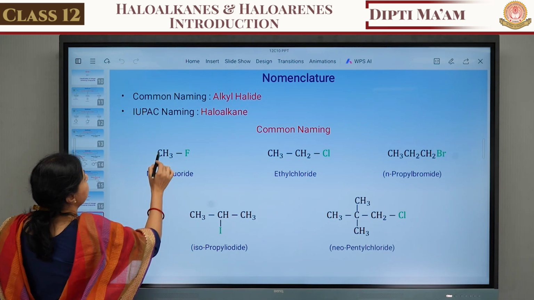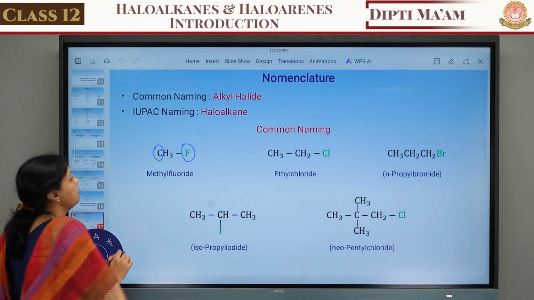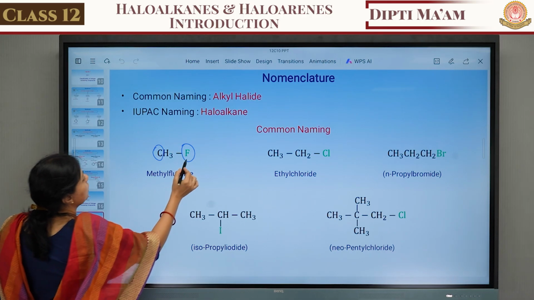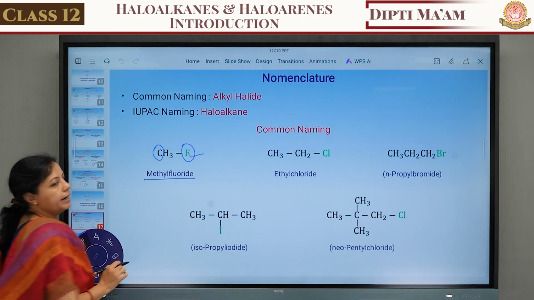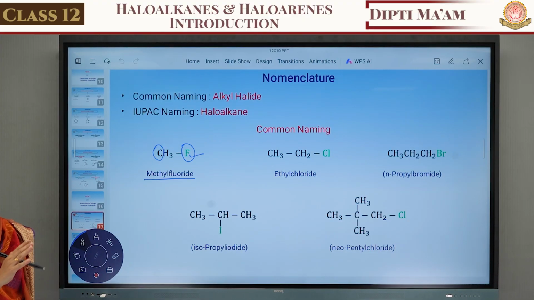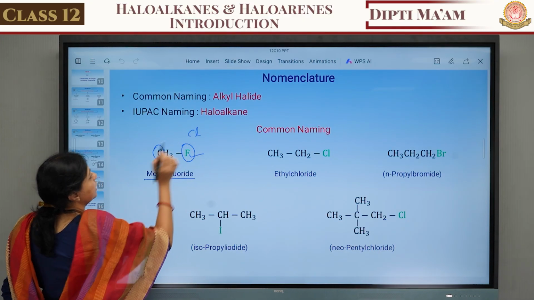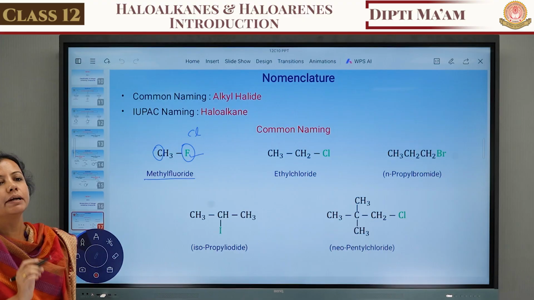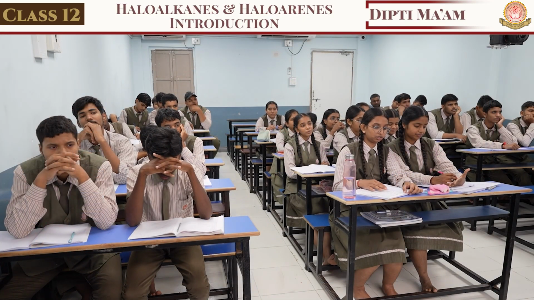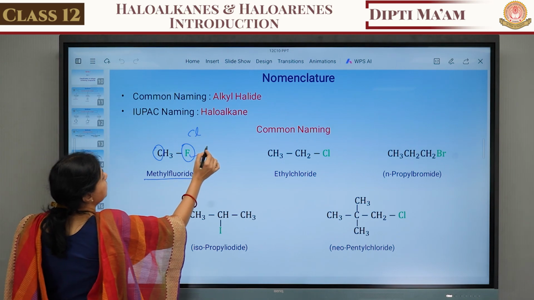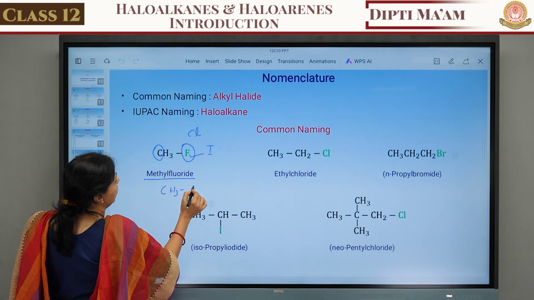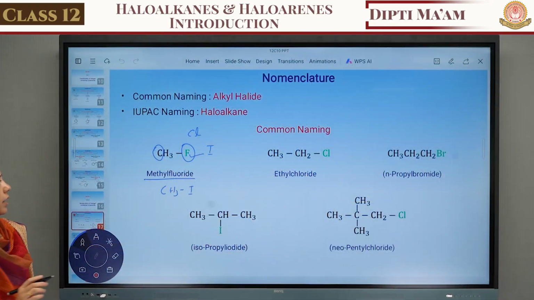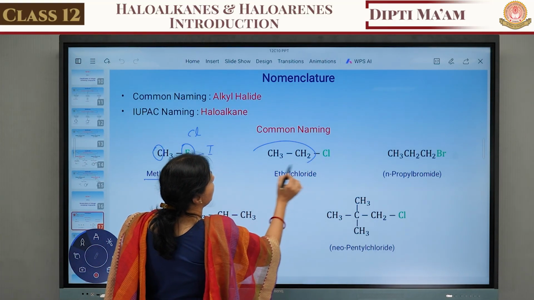Suppose in this alkyl halide, one carbon is there, and one halogen is attached to this carbon. If fluorine is attached, it is known as methyl fluoride. Instead of the fluorine, suppose chlorine is attached, then what is the name of this compound? Methyl chloride. Instead of the chlorine, suppose iodine is attached. The formula is CH3I. What is the name of this compound? Methyl iodide. Okay.